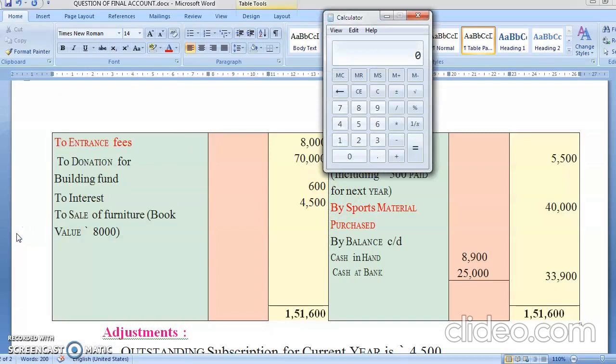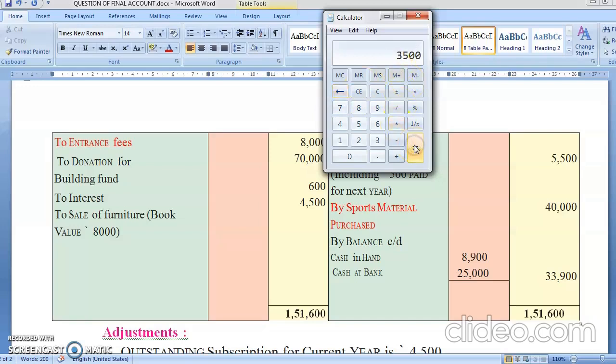So कितने का loss suffer हुआ मेरा? 8,000. Yes. So what is my loss? 8,000 minus 4,500.